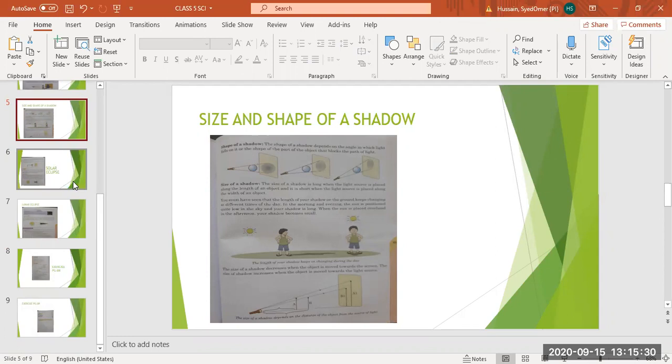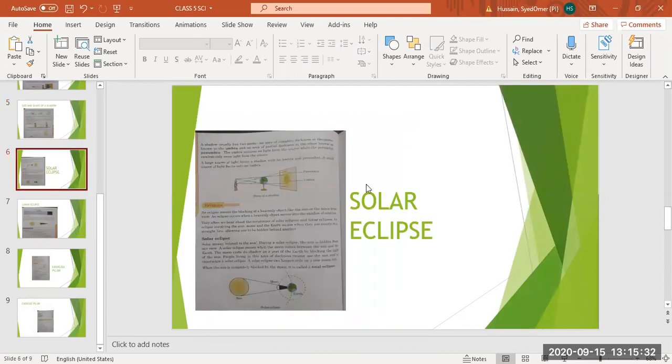So now today we have to start from eclipses. Open page number 86. Today we have to start from eclipses. What are eclipses? Yes, Marish, you can read the topic eclipses. Yes, you can read.